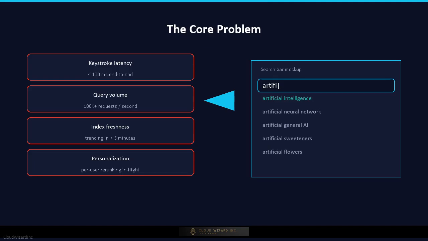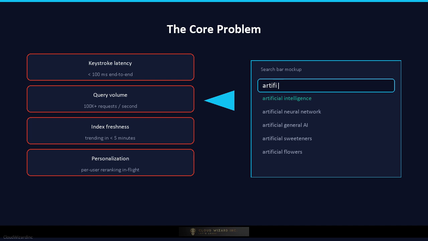A user opens a search bar and starts typing. With every single keystroke, they expect to see a fresh, relevant, ranked list of completions within milliseconds. That sounds simple on the surface, but consider the true scale. Google processes over 8 billion searches per day. At peak, there are hundreds of thousands of autocomplete requests per second, each needing to query billions of index terms, apply personalization, rank results by multiple signals, and return a response in under 100 milliseconds end-to-end.